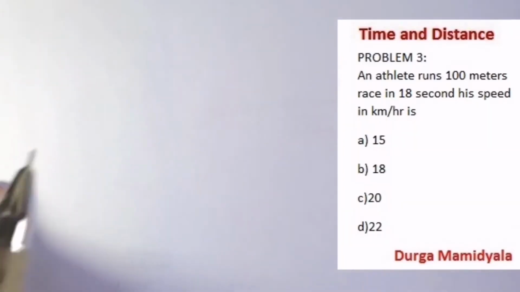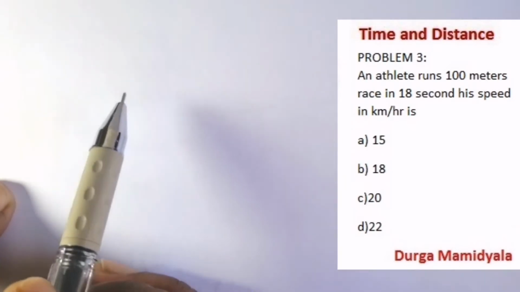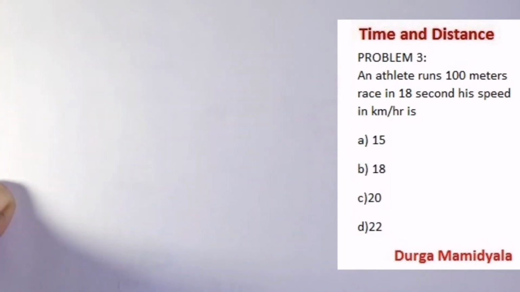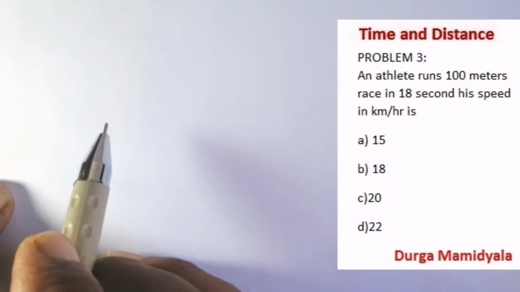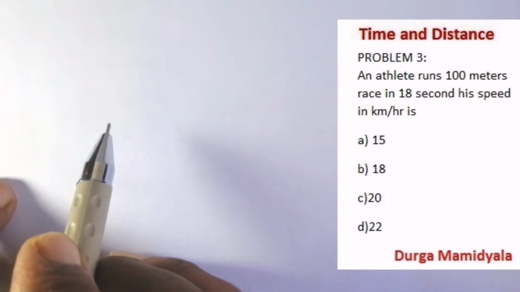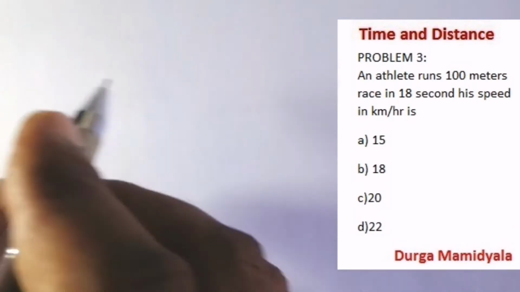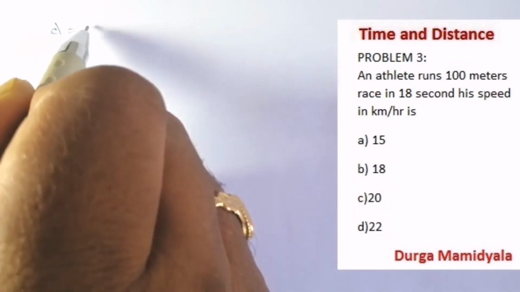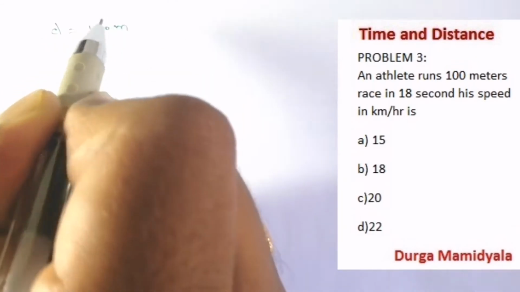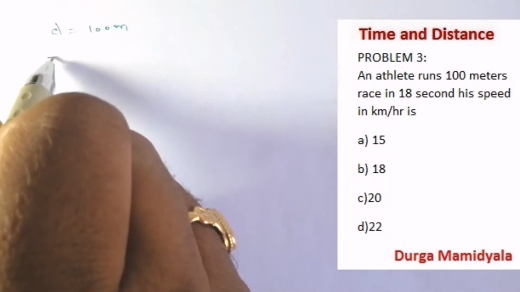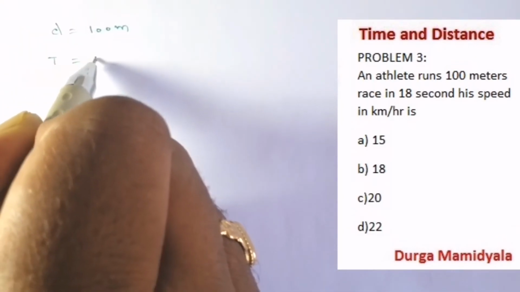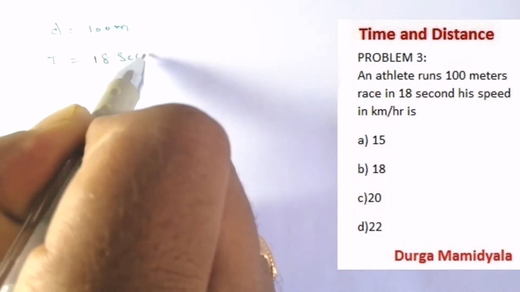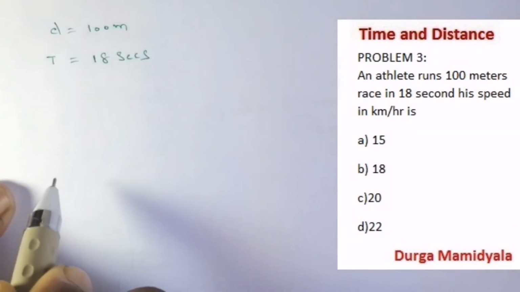Our next problem is: an athlete runs a 100 meters race in 18 seconds. His speed in kilometer per hour is? So what is the distance he moves? The distance he moves is 100 meters. In what time? It is 18 seconds. He moves 100 meters in 18 seconds.